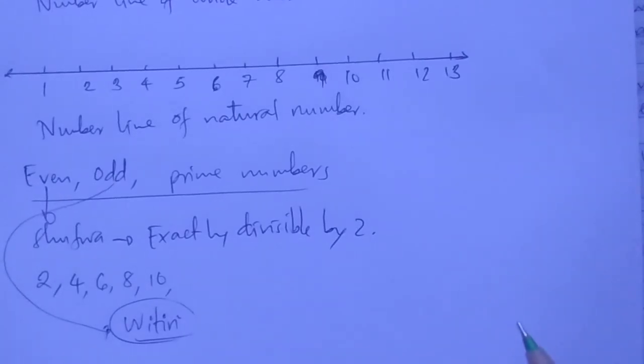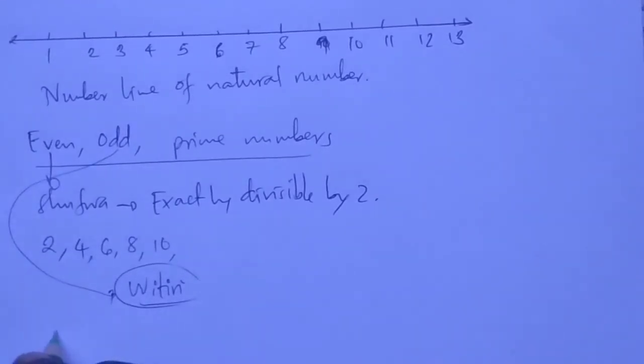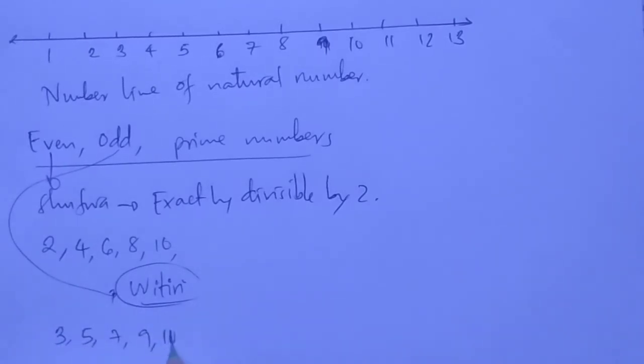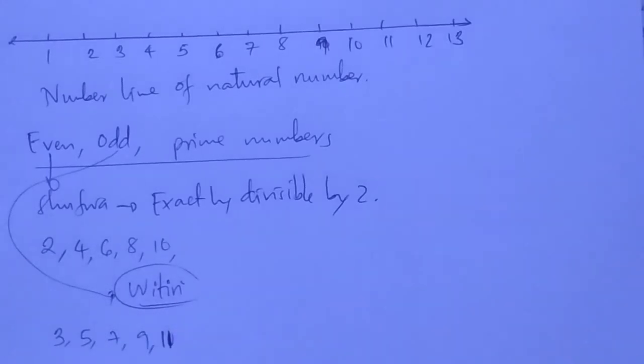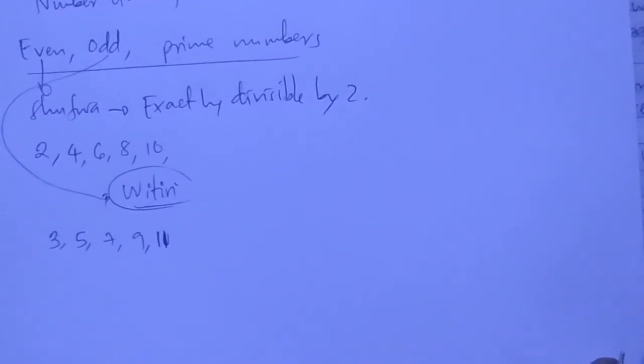Always odd numbers inaacha moja, inabaki moja. Number witiri, yani 3, 5, 7, 9, 11. If you divide them by 2 utapata baki moja. Hiyo tunaita nini? Ni odd numbers.